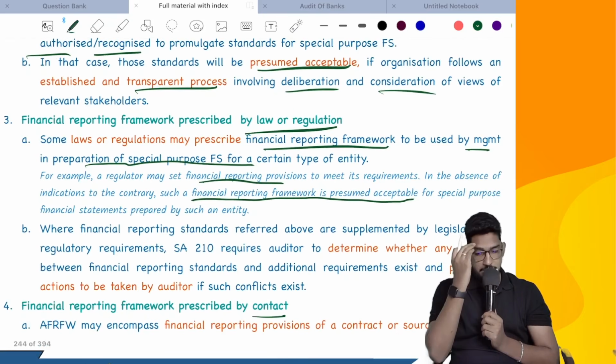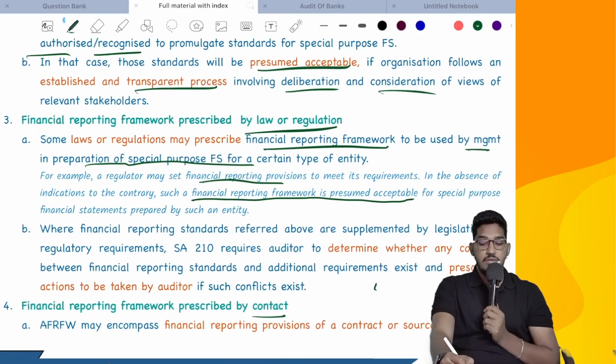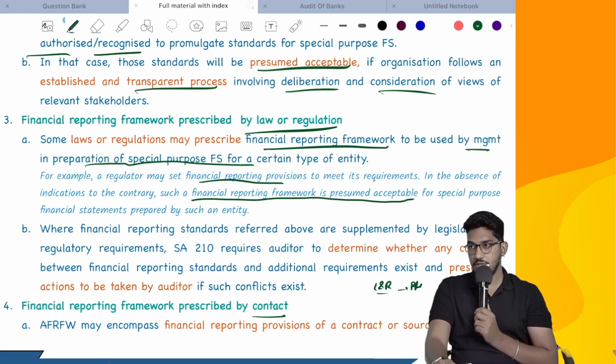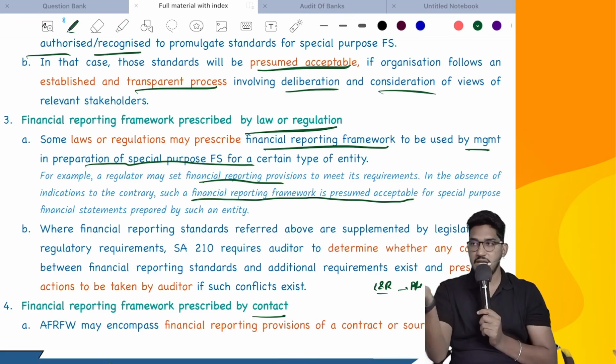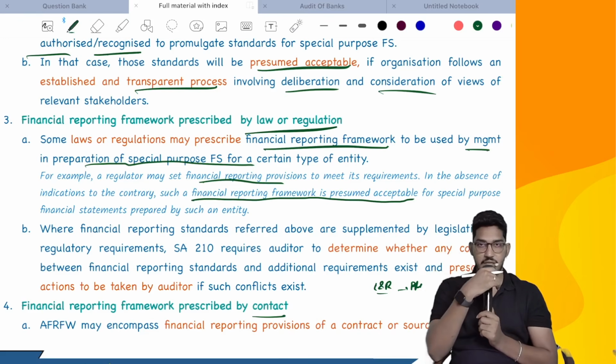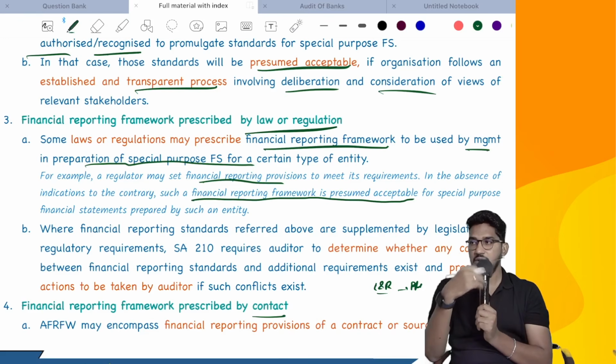Then in some cases, what will happen is, whatever requirements laws and regulations are saying, and whatever requirements normal financial reporting requirements have, there may be a conflict between the two. Then SA210 says try to resolve that conflict. In some cases, if you are unable to resolve the conflict, don't accept the engagement. In extreme cases, unless it is required by law and regulation, you don't do such engagements if there is a conflict between what law and regulation is saying and what other generally accepted standards are saying. If there is an extreme conflict, try to resolve it. If you are unable to resolve it, don't accept it unless there is a mandatory requirement on you to do such engagements.